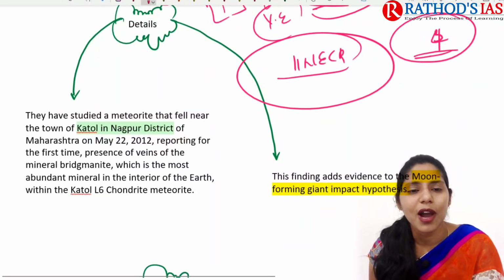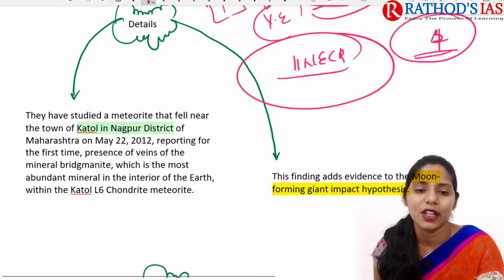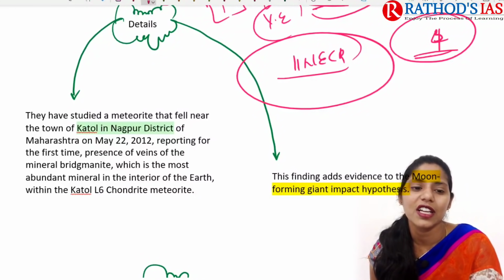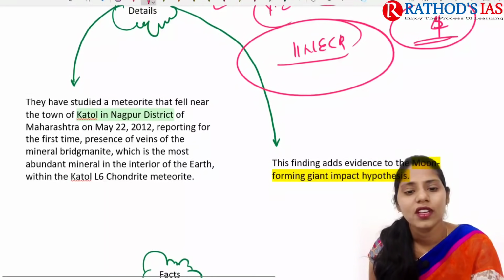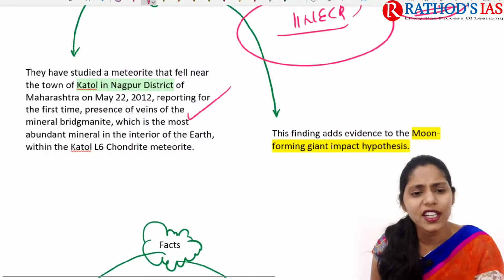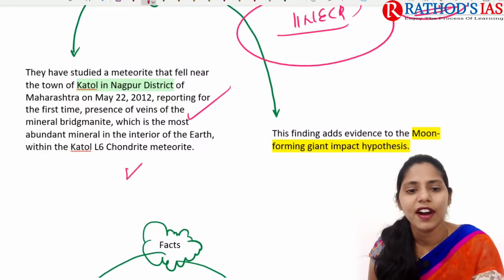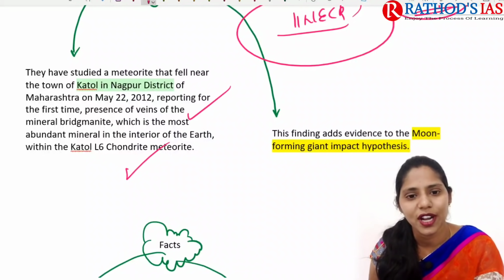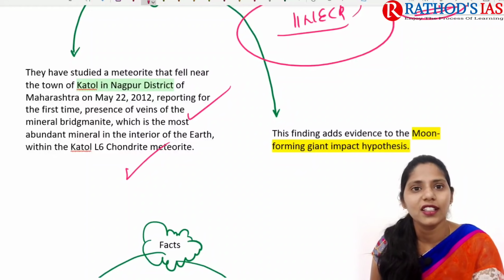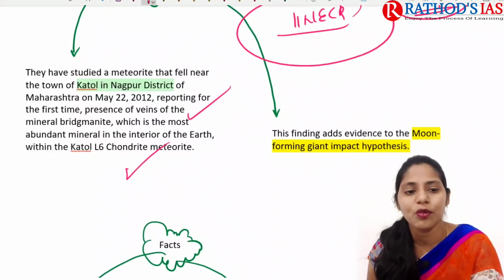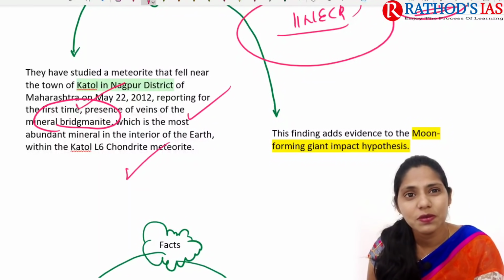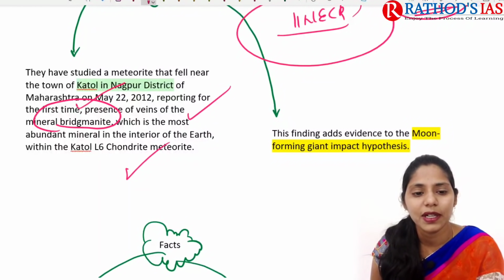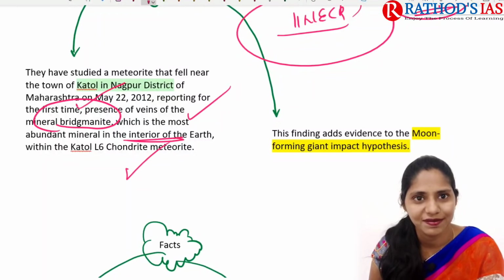Researchers studied a meteorite that fell near the town of Katol, near Nagpur in Maharashtra. They recovered those samples and started studying them, and finally found that these rocks are made up of one important mineral called bridgemanite, which is the most abundant material in the interior of the Earth.